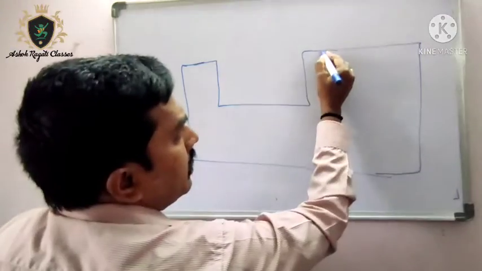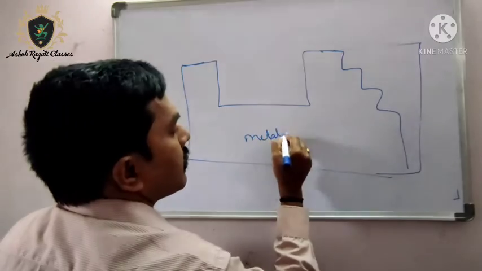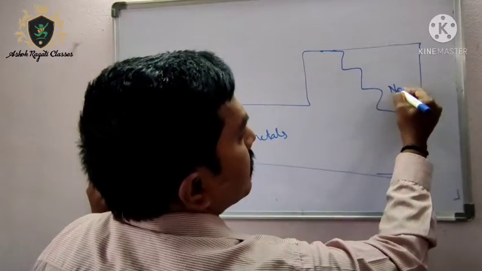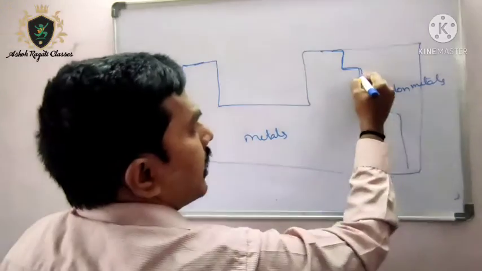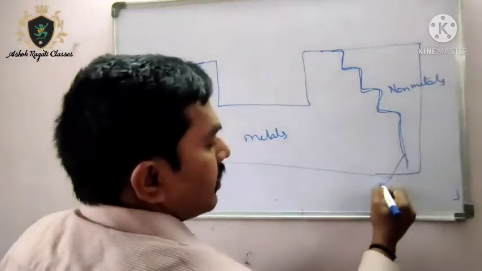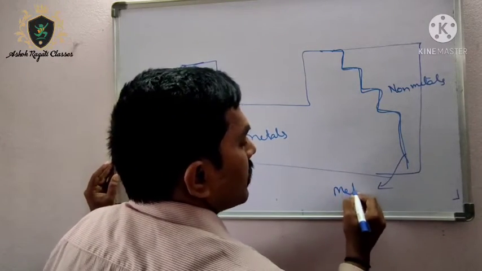So, up to here these are all metals, these are non-metals, these are called as metalloids. The staircase pattern where it is touching the elements are called as metalloids.